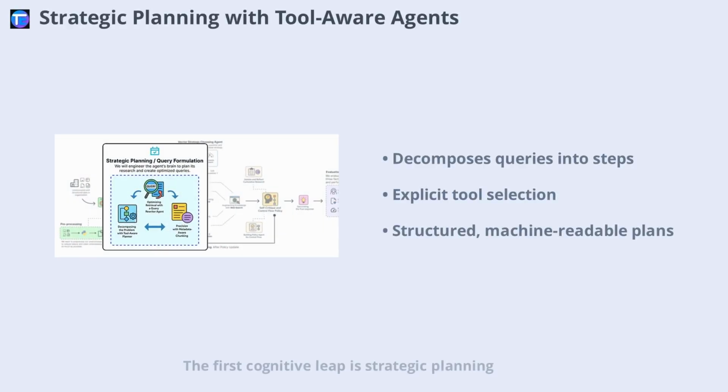The first cognitive leap is strategic planning. Instead of treating the user's query as a single search, the agent decomposes it into a sequence of sub-questions, each mapped to the best tool: internal document search or web search. The planner agent uses a structured prompt and outputs a plan object, ensuring each step is explicit, justified, and tool-aware. This approach guarantees that the agent's strategy is clear, sequential, and machine-readable, setting the foundation for effective multi-hop reasoning.